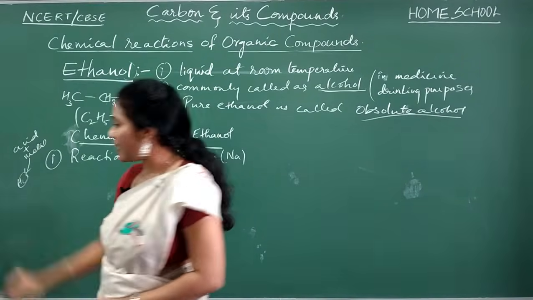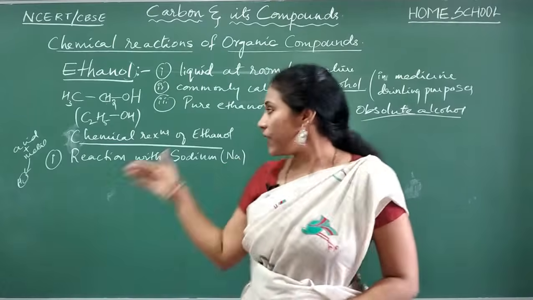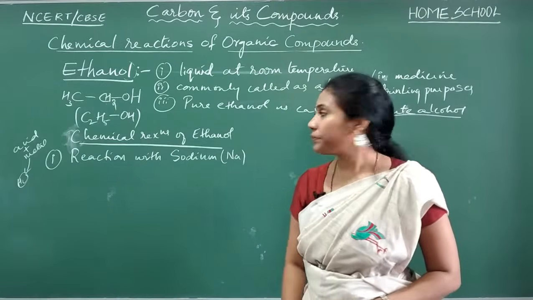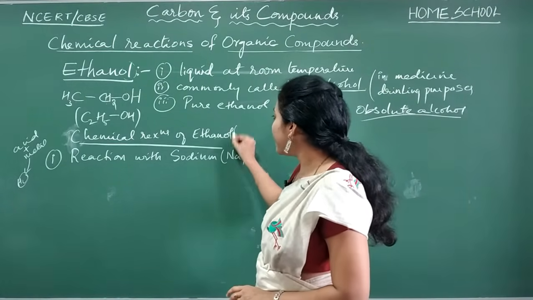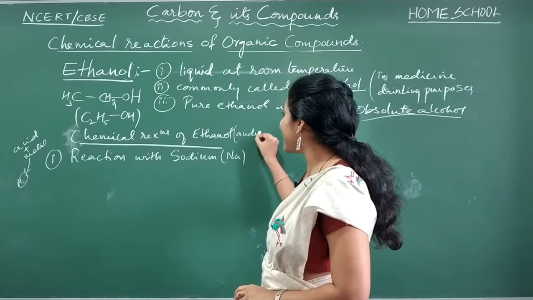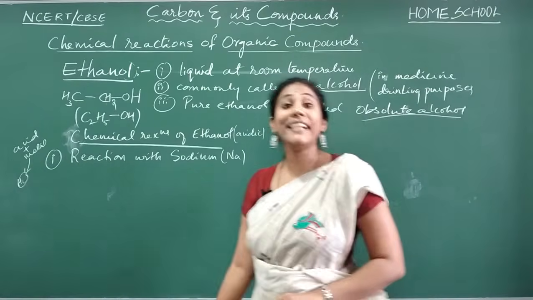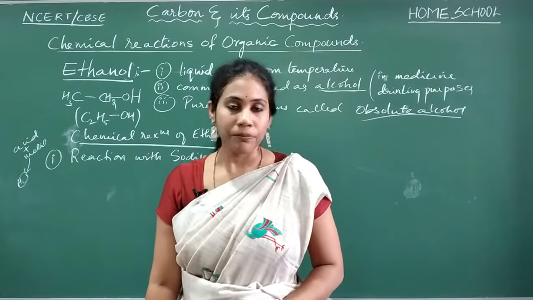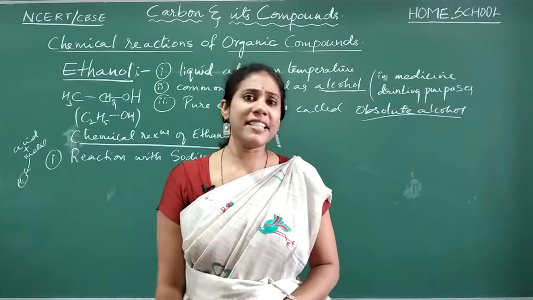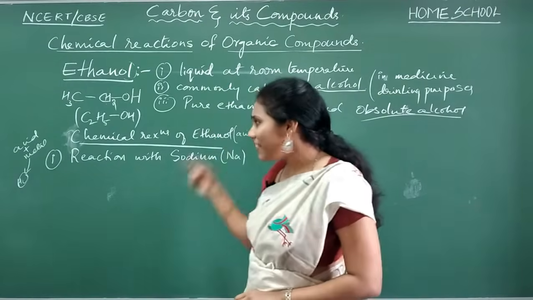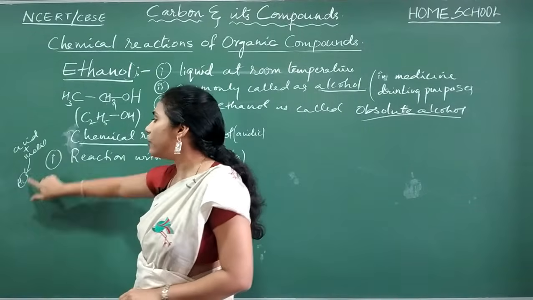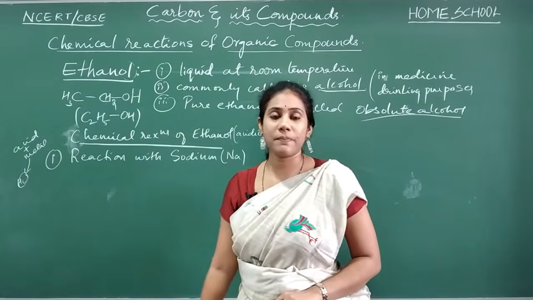You get hydrogen gas, isn't it? So here also the same story. Alcohol, that is ethanol, is slightly acidic in nature. It has acidic property. So anything which is acid can definitely react with a metal to give hydrogen gas, isn't it?